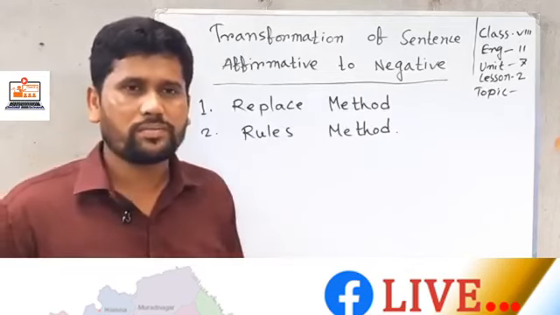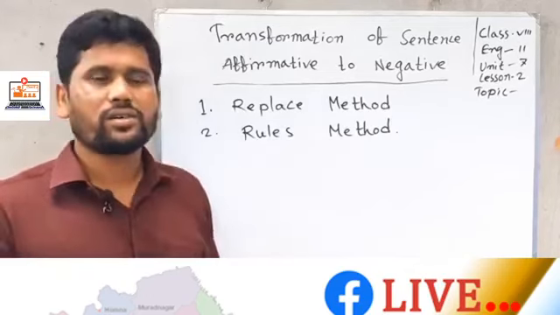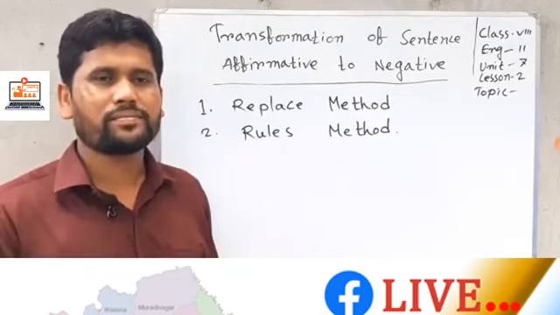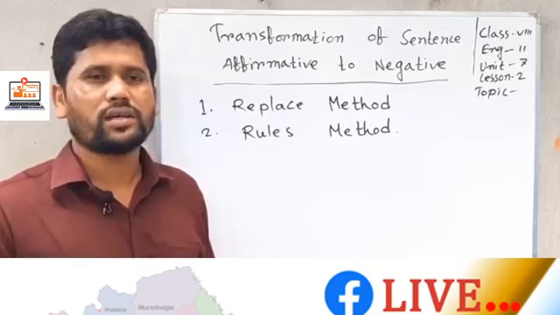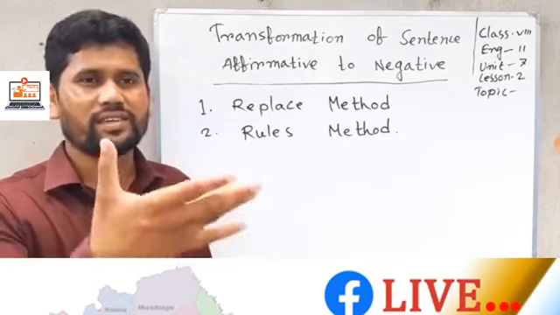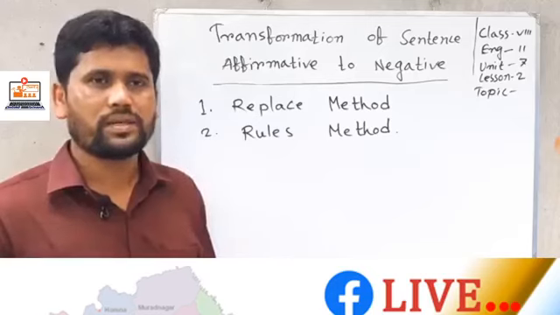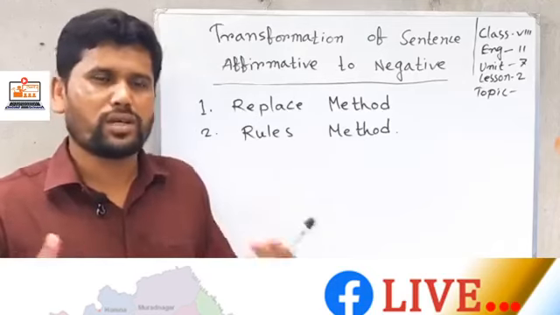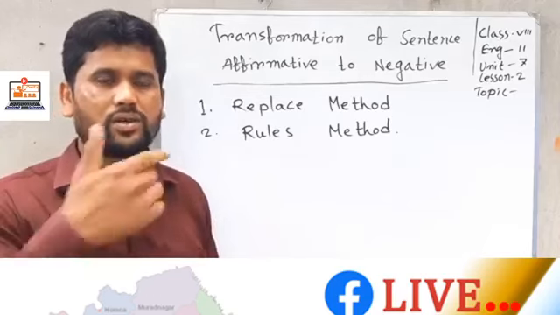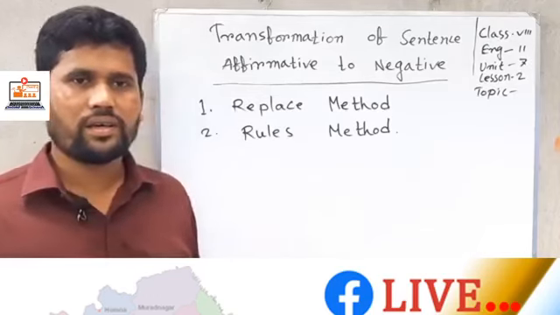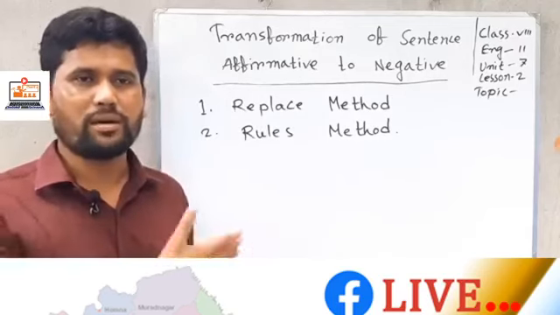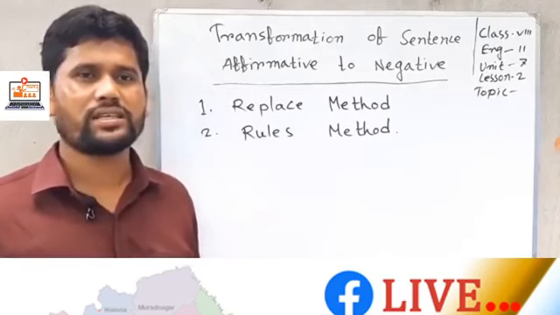According to the rules, first you use not after the auxiliary verb, then you use the antonym or opposite of any verb, adjective or adverb. By following the rules, you can also change affirmative to negative. So let's start. I would like to give you some examples so that you can understand my lesson.